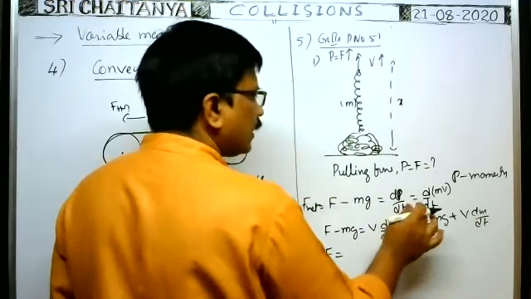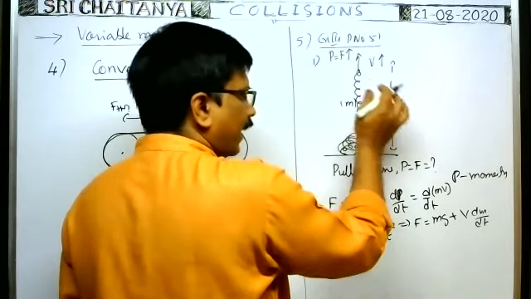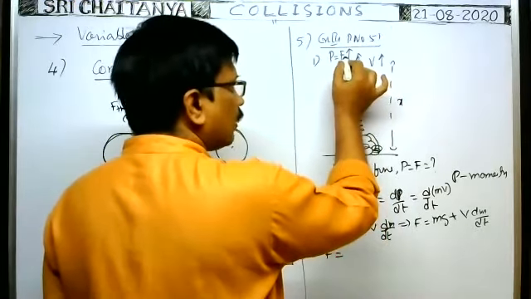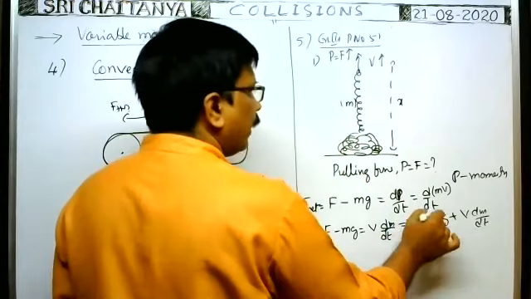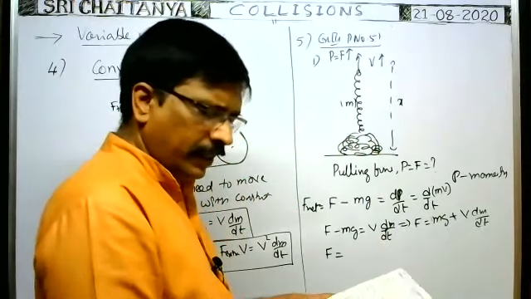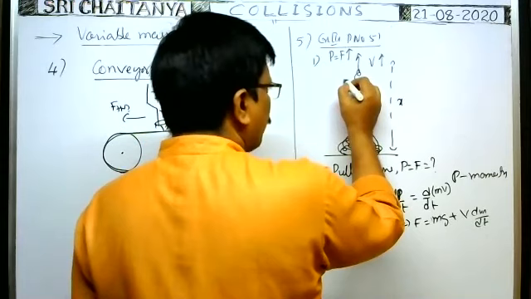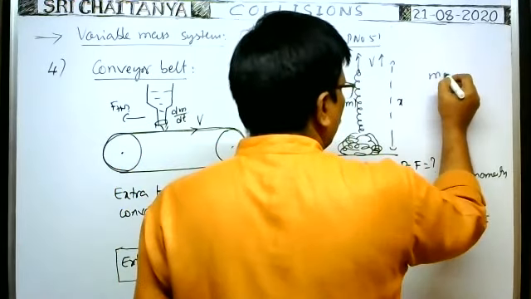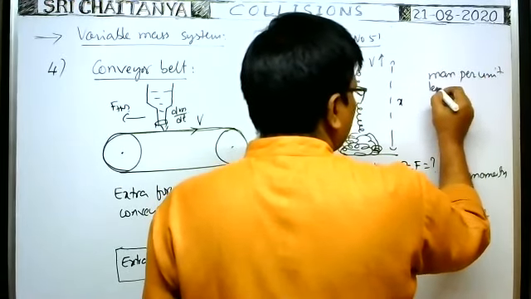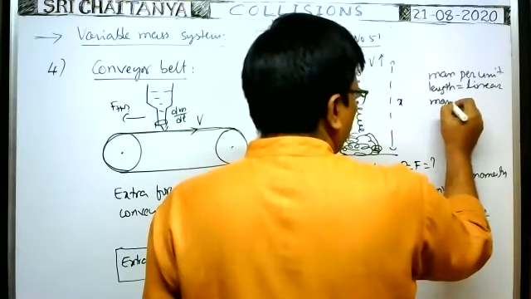What is m? At the instant when the length of the vertical chain is x, they asked for the pulling force in terms of x. M means the mass of that part of the chain. Here, mass per unit length of the chain is given as rho. Mass per unit length is called linear mass density.